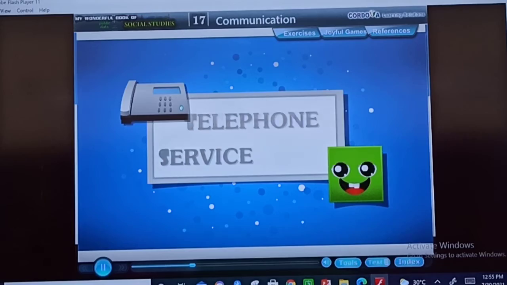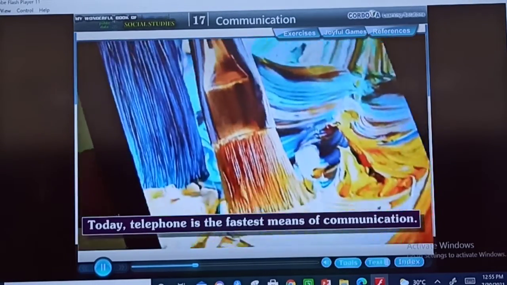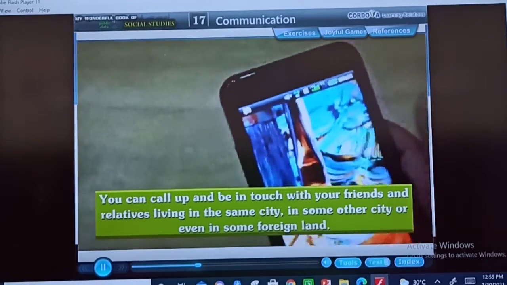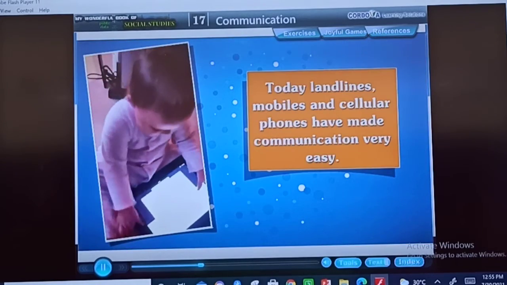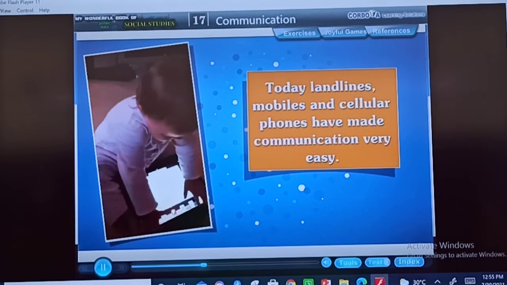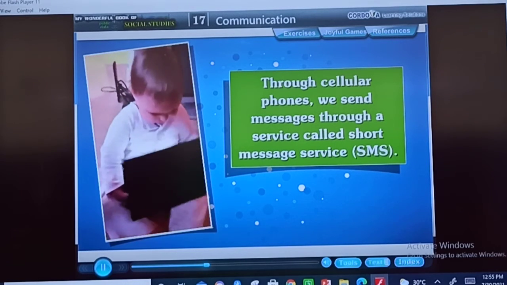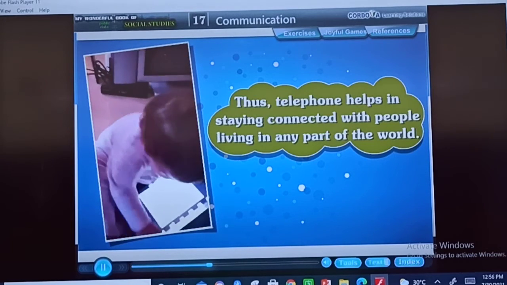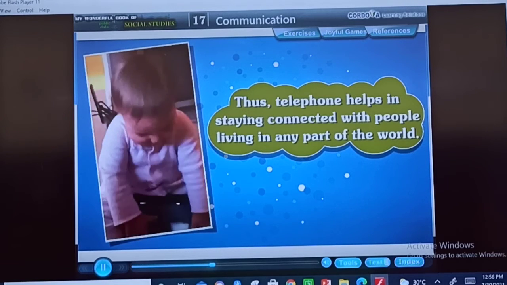Telephone service. Today, telephone is the fastest means of communication. You can call up and be in touch with your friends and relatives living in the same city, in some other city, or even in some foreign land. Today, landlines, mobiles and cellular phones have made communication very easy. Through cellular phones, we send messages through a service called Short Message Service, that is SMS. Thus, telephone helps in staying connected with people living in any part of the world.